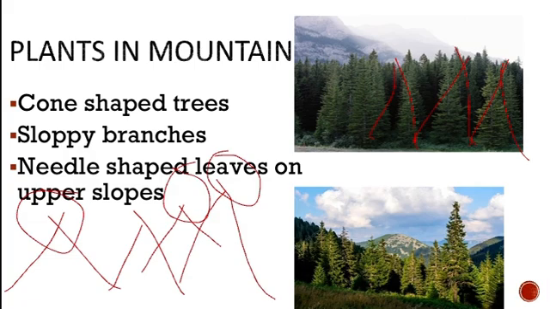So when you see in the forest, you see the needle shaped leaf plants at the topmost region. You see the plants and you see the grasses also. At the bottom region you see many types of grasses which are very tiny. Some are of medium height, some are very tall. So these are the different things which we see in the vegetation in mountains.